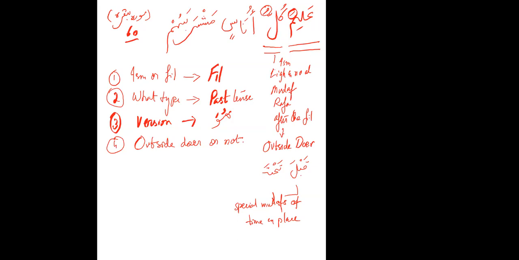Kullu unasin, yes, it's mudaf, mudaf ilayhi. First, we have to see word by word. That's why I'm saying you're completely correct. Excellent deduction. But we're going word by word. So first, we need to decide what this is, and then we jump to the next word. Okay. So now you know that you have an ism, rafa after it. So then the inside doer is not there, so outside doer. So alima is your past tense fi'l, kullu is your outside doer, right? So we move on to the next word.